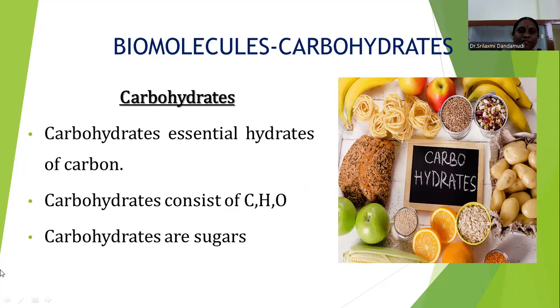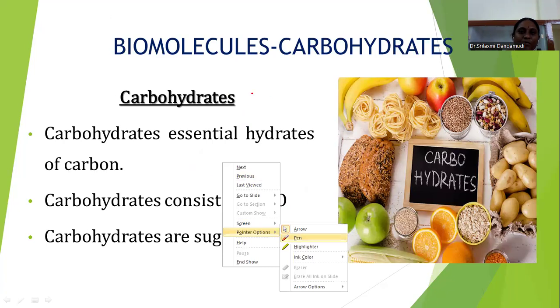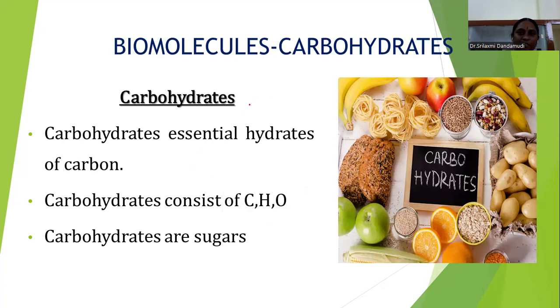First, we will discuss carbohydrates. The carbohydrates are essential, and they are a combination of carbon, hydrogen, and oxygen.